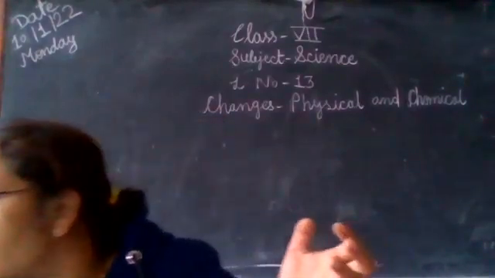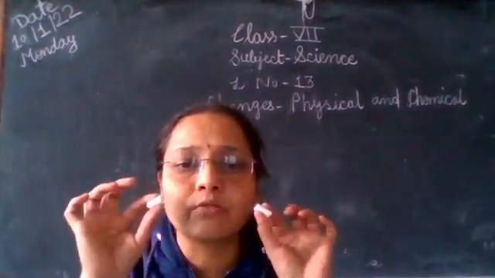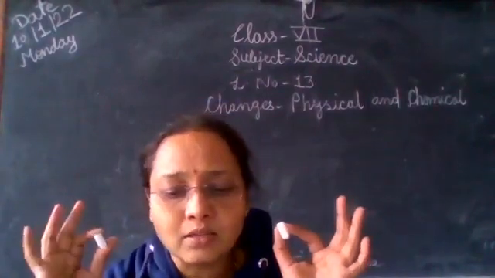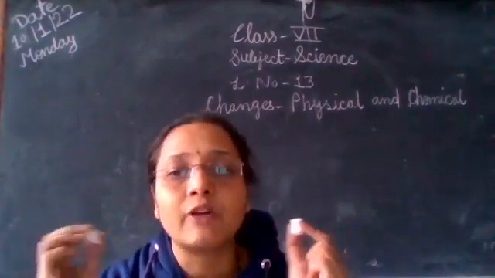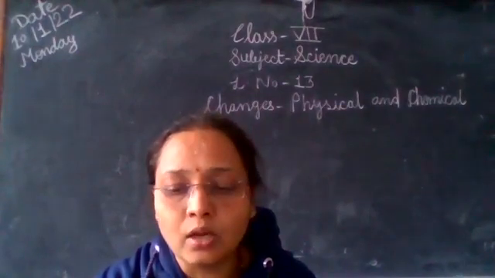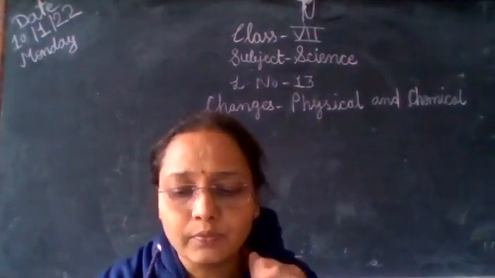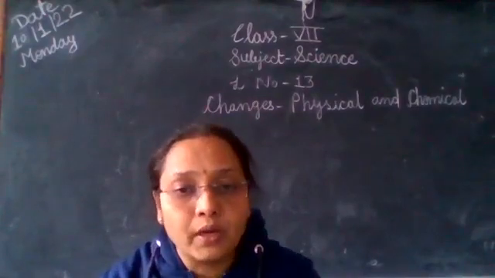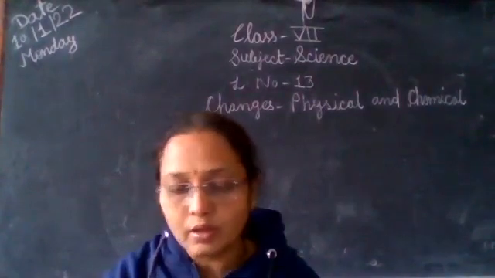Now I have a chalk in my hand. I am going to break it. So it's a fast change. So some changes that take place in a short period of time or quickly are called fast changes, and the changes that take place over a long period of time are called slow changes. Again, a few more examples you have to write in your copy, fast change and slow change. Five examples, write down.